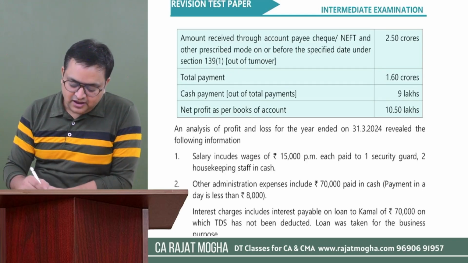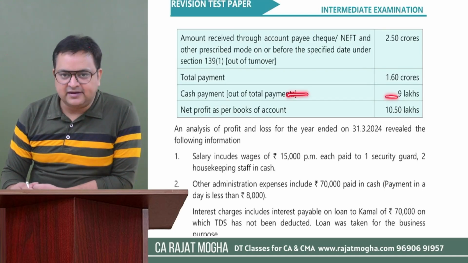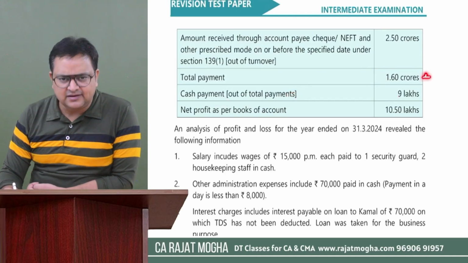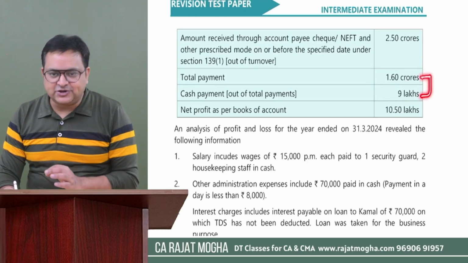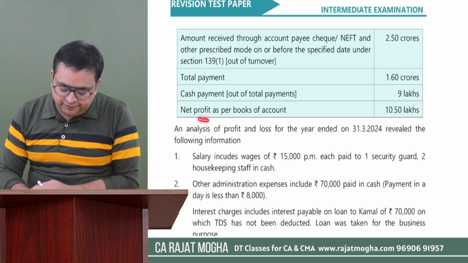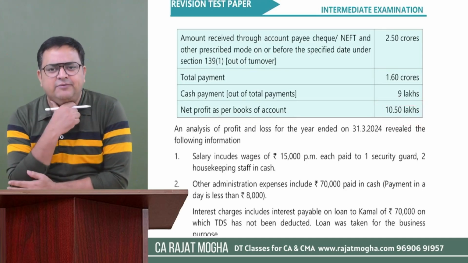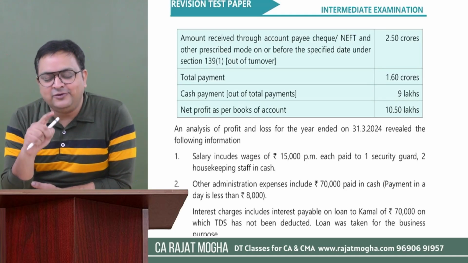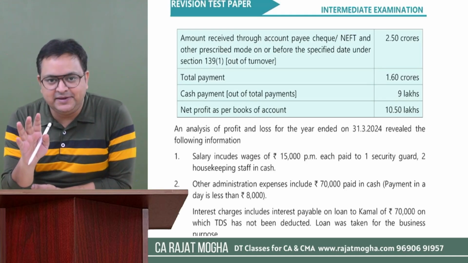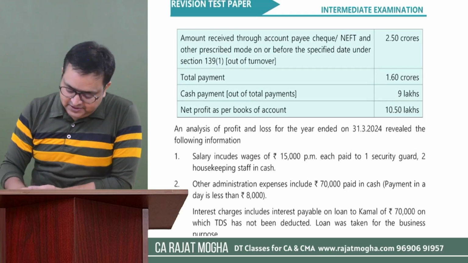Total payment is 1.6 crores. Cash payment out of the total payment is 9 lakh. It means that out of 160 lakh, 9 lakh is the cash payment. Net profit as per books of accounts is 10.5 lakh. Why have they given net profit as per books of accounts? Because in question number 4, they were asking to calculate the normal PGBP income. That is the reason they are giving us the net profit as per books of accounts. Fair enough.